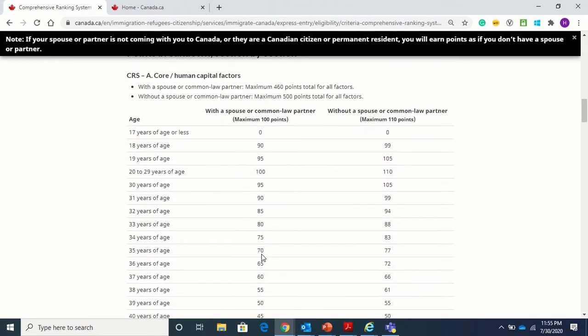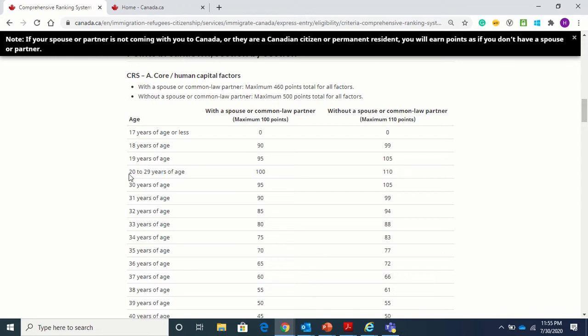Now, if we talk about age, which is very important, you should be really wise when choosing the primary applicant in your case, because if you are within the bracket of 20 to 29 years of age, that is when you get the maximum points. That is 100 points if you're applying with your spouse and 110 if you're applying single, right? So make sure you really think about who you want to make the primary applicant if you're applying with your spouse.